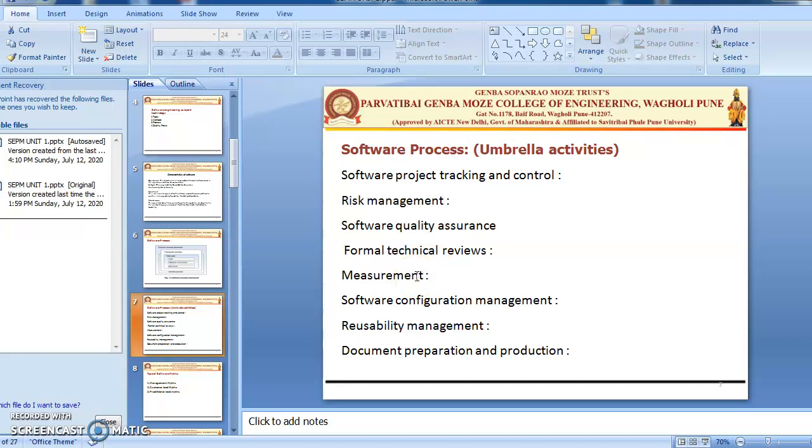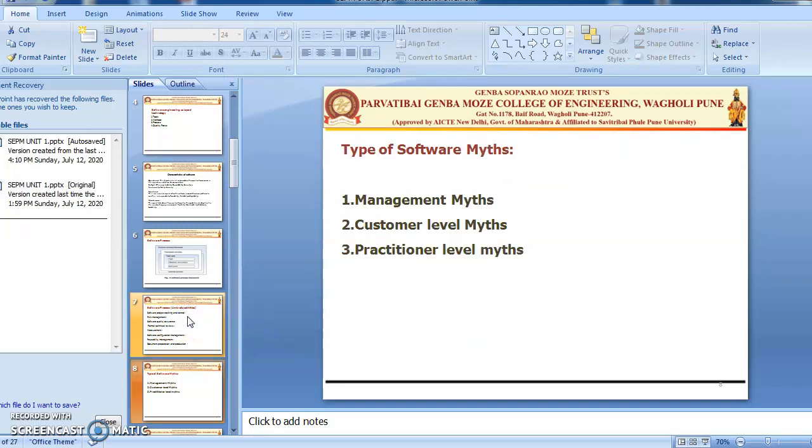Then we are going to see the types of software myths. Firstly, I would like to tell you what myths are.